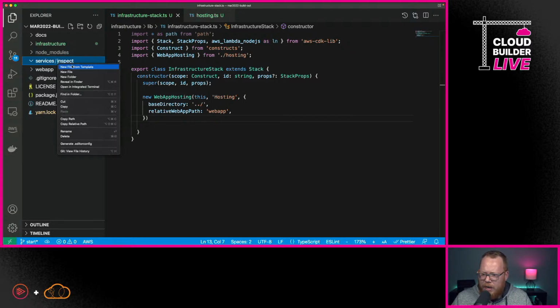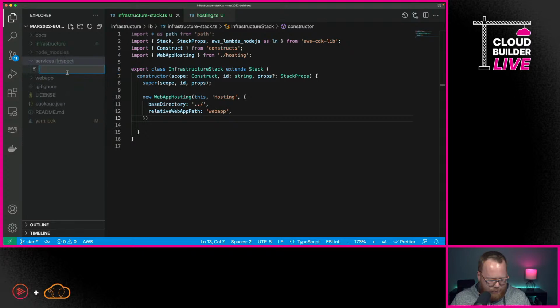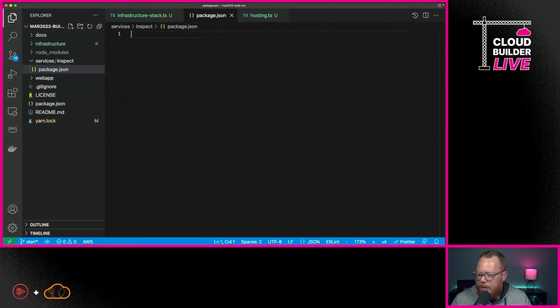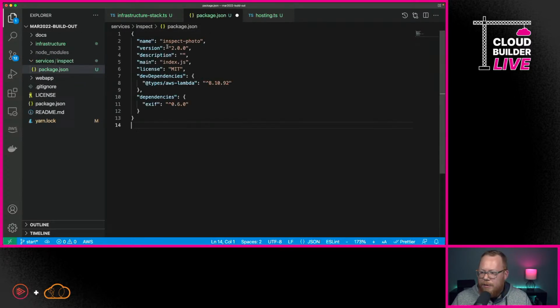So here, I'm just creating one, but if you were creating your project, you would want to allow for multiple Lambdas. So here, the next thing we're going to do is create a new file, and we're going to call this just package.json, and we're going to put some values in here. And really, we only have one dependency we're worried about, and that is a dependency that can read metadata from images. Again, the specifics of this are not critical here.